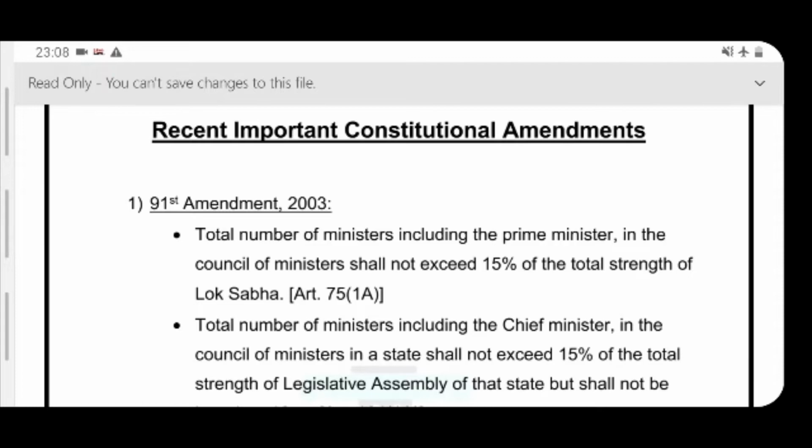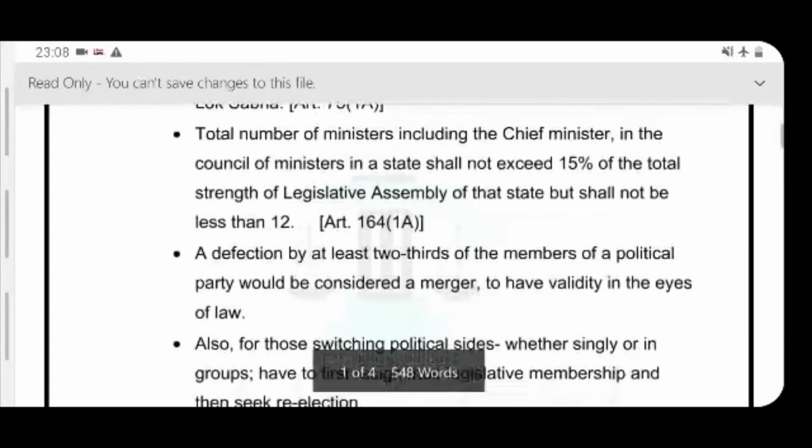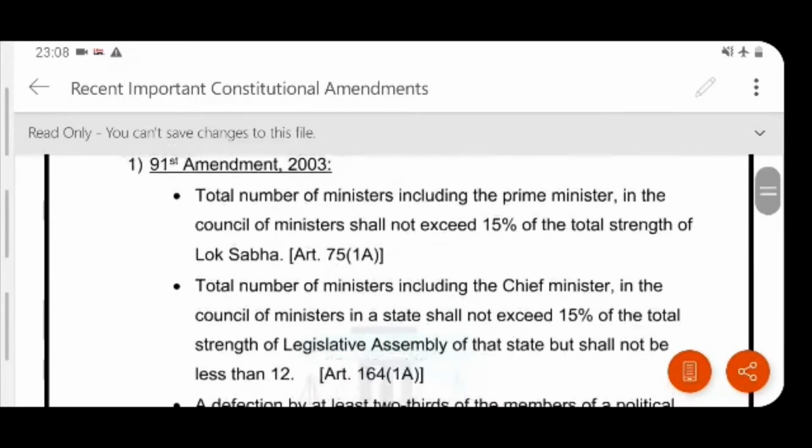Today, I have compiled a list of recent important constitutional amendments which are relevant for all competitive examinations. So, today we would be discussing the recent constitutional amendments. First is the 91st constitutional amendment. It came in 2003 and I have made the following 4 points to understand this amendment.